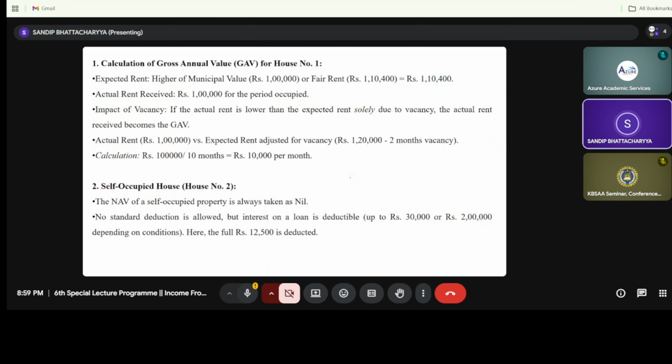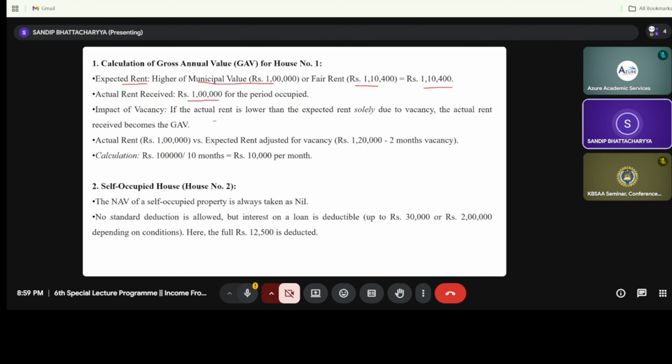That is the expectation of gross annual value, that is expected rent. I will just make an underline here. Expected rent, that is the higher of municipal value and fair rent. Now the municipal value is 1 lakh, fair rent is 1 lakh 10,400. So what is the value? That is 1 lakh 10,400, that is the higher value. Actual rent received is rupees 1 lakh. So this 1 lakh 10,400 and the actual rent received.